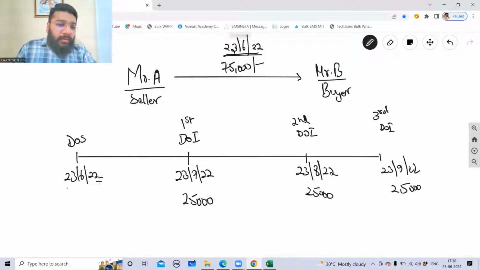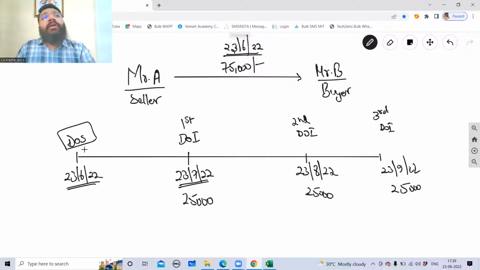Now what happens is, on 23rd of June 2022, the transaction of sale and purchase has taken place. On 23 July 2022, Mr. B calls Mr. A and says, sir, today is the first installment due date, right? So I'm actually supposed to pay 25,000 to you today. But Mr. B says, sir, on the day when I was buying the goods from you, I was running short of money. That is why I was insisting you grant me a credit period. But today, I have the full 75,000 rupees in my pocket, and I can make the payment to you if you want.